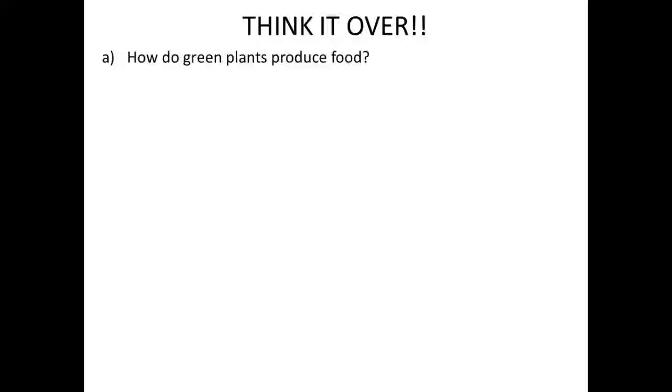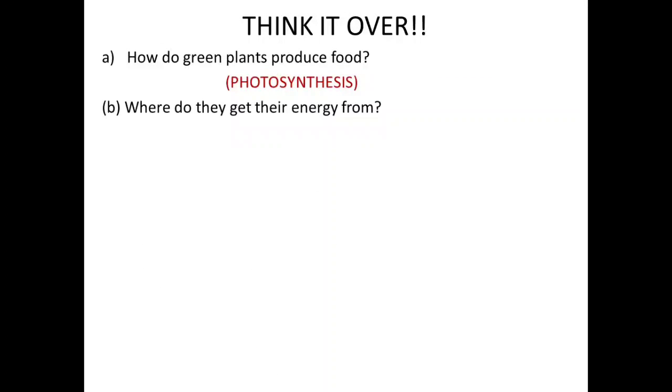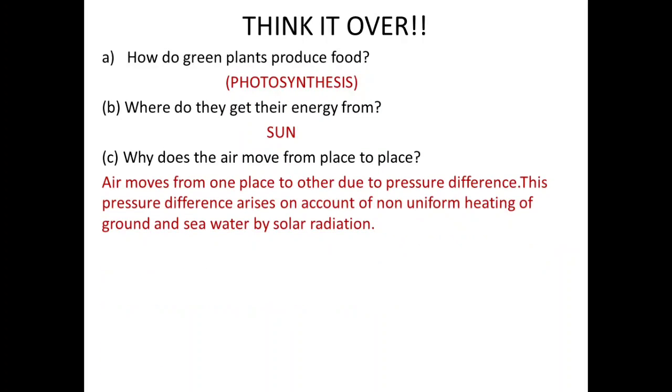How do green plants produce food? Yes, photosynthesis. Where do they get their energy from? And of course, the sun. Why does the air move from place to place? Air moves from one place to another due to pressure differences. This pressure difference arises on account of non-uniform heating of ground and seawater by solar radiation.